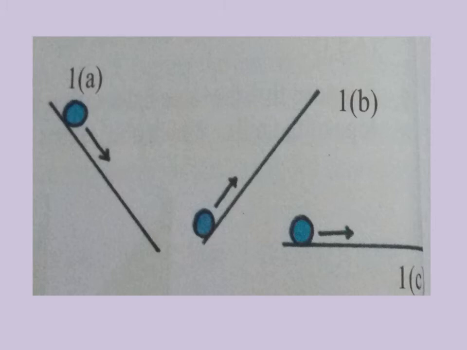And now in the third one, it has no reason to speed up or slow down, so it will continue to move with constant velocity. With these observations, he came to a conclusion which is exactly in contrast to Aristotle's idea.